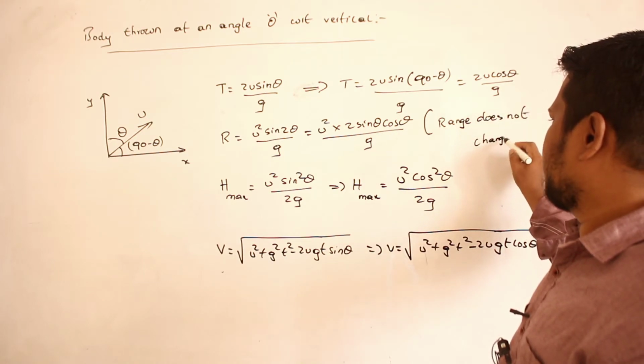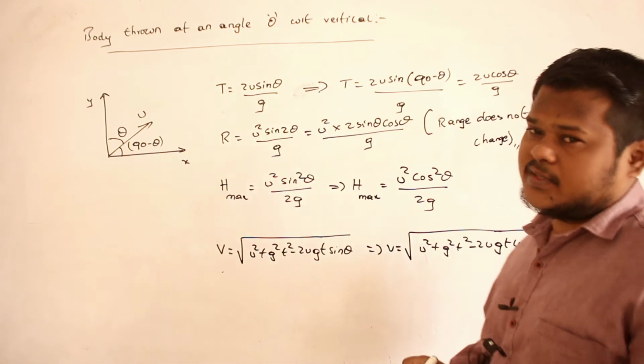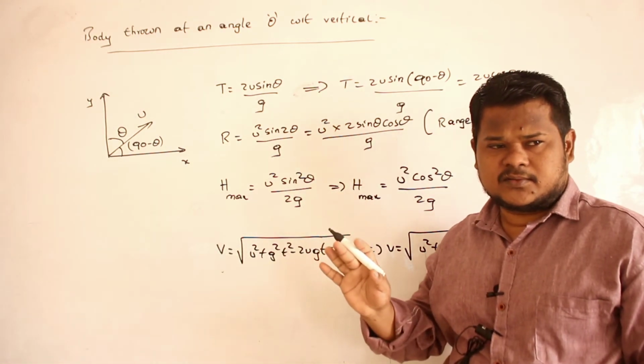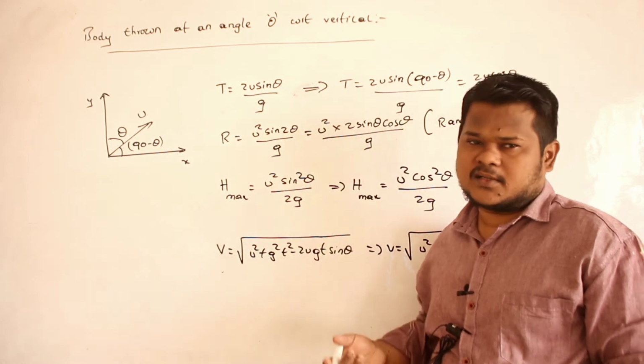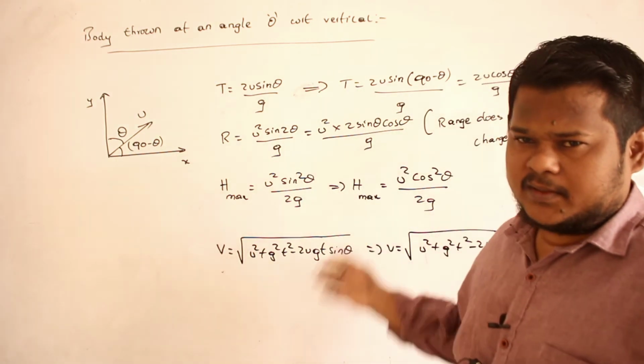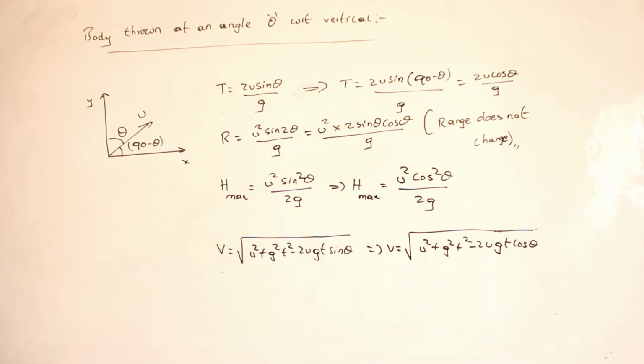Whatever may be the angle given, with respect to horizontal or with respect to vertical, range is never going to change. Remaining all the values will change. Sin theta converts into cos theta, cos theta converts into sin theta. Clear? Come on, make a note up to here.